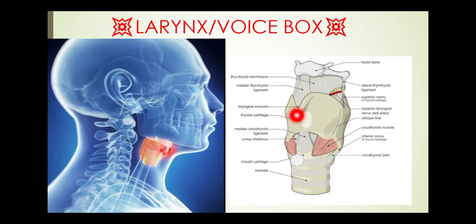Here is the laryngeal eminence at the junction of the thyroid cartilage laminae. Here is the median cricothyroid ligament. At the back side there is the conus elasticus. There is a joint between the cricoid cartilage and the inferior cornu, the cricothyroid joint, and the cricoid goes on with the continuation of the trachea.